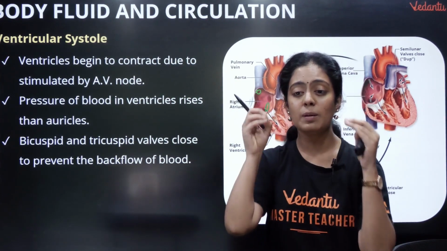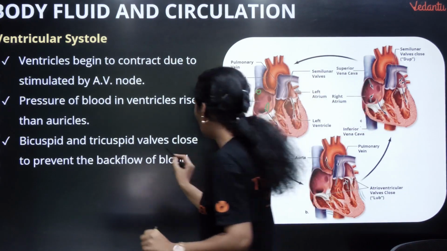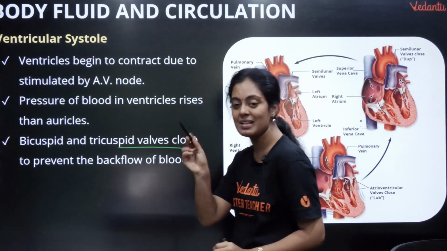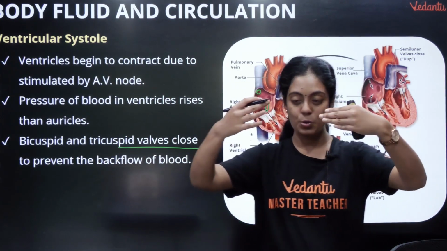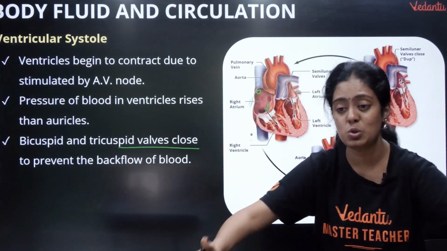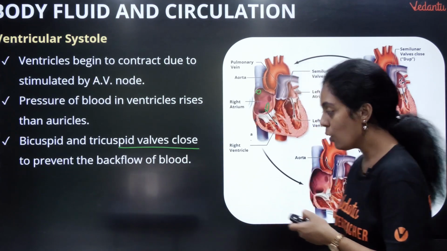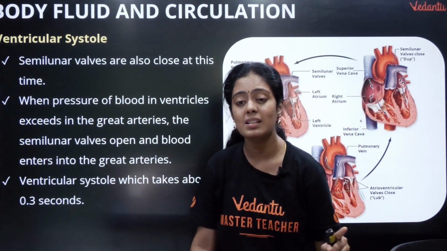The pressure of the blood in the ventricle rises above the auricle. This is going to close my tricuspid and bicuspid valves to prevent the backflow of blood. They close, saying that's enough, you have given me blood, and both the atria will be closed. So that is your ventricular systole and the semilunar valves are also closed at this time.